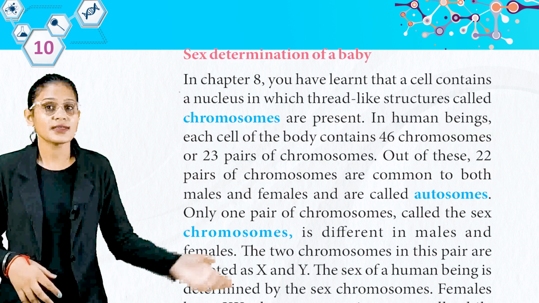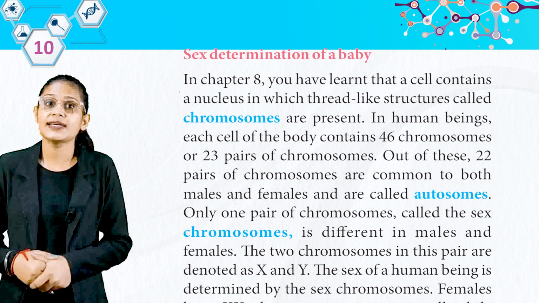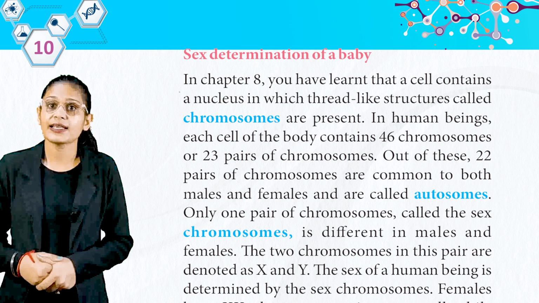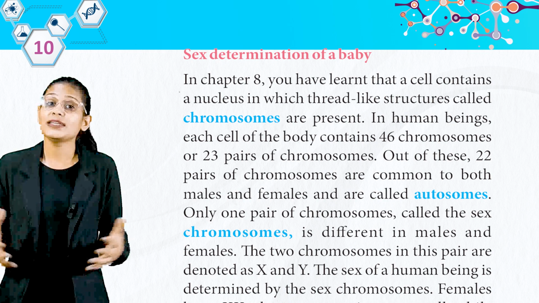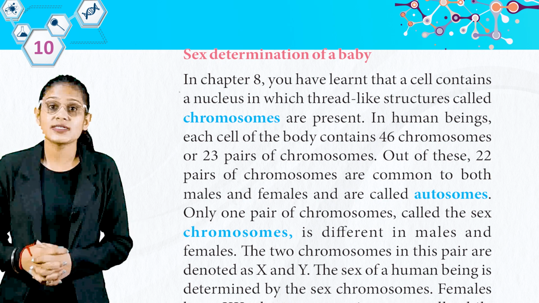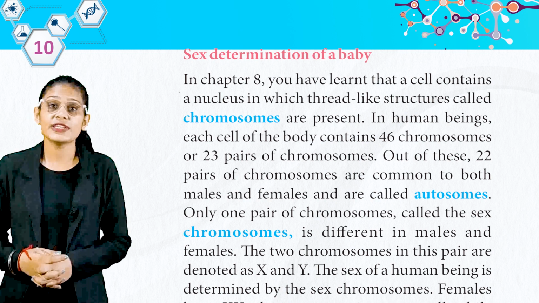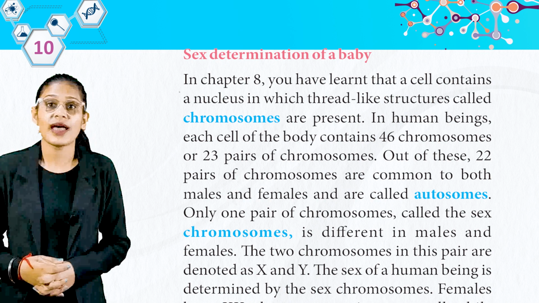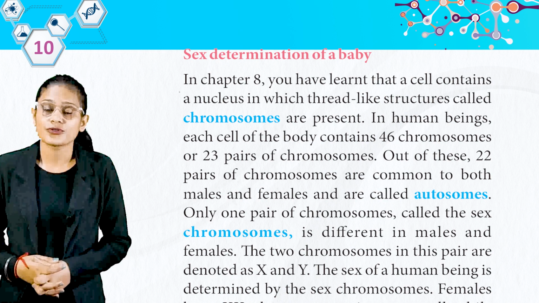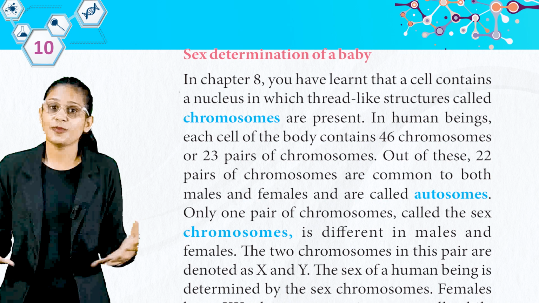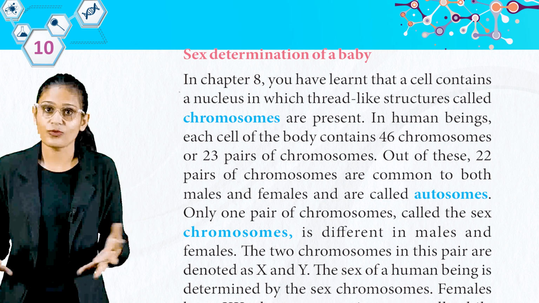Now we have sex determination of a baby. In chapter 8, you have learned that a cell contains a nucleus in which thread-like structures called chromosomes are present. In human beings, each cell of the body contains 46 chromosomes or 23 pairs of chromosomes. Out of these, 22 pairs of chromosomes are common to both males and females and are called autosomes. So students, out of 23 pairs of chromosomes, 22 pairs are the same in male and female bodies.